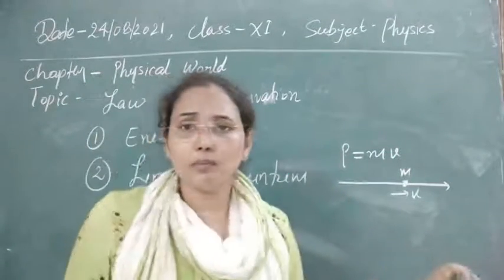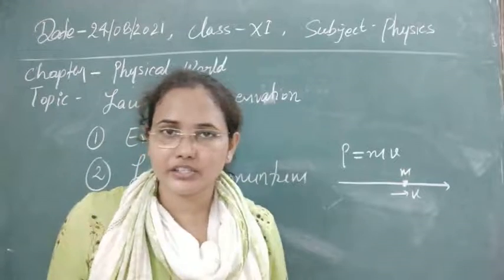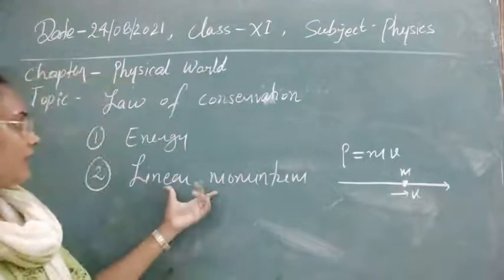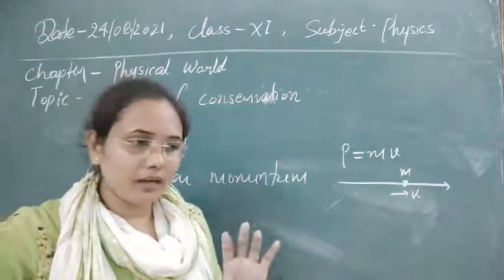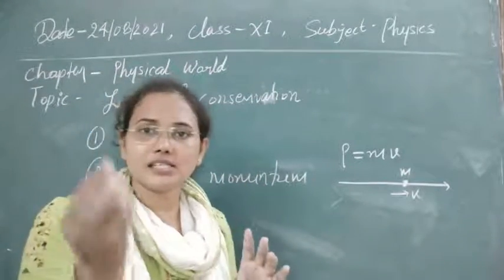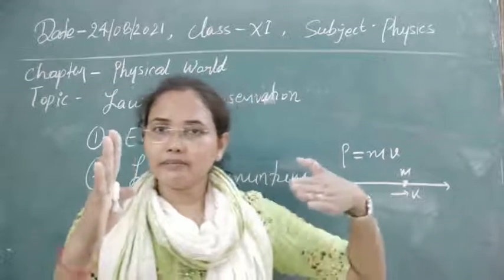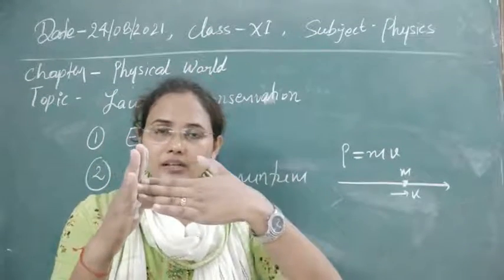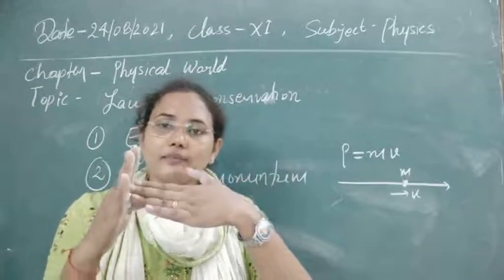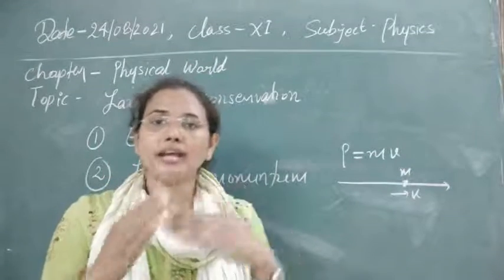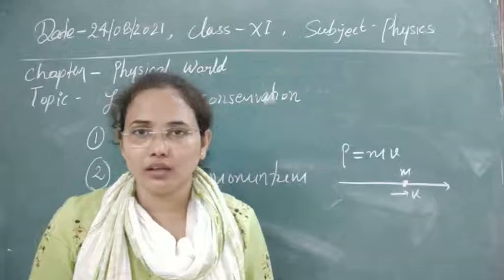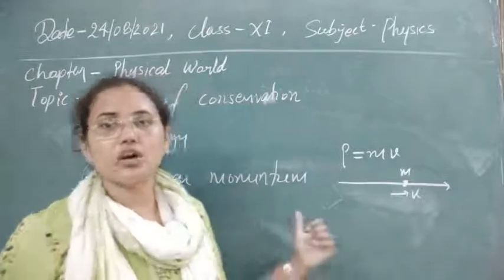This measure of motion is always conserved in nature. Suppose two bodies are colliding, one stationary and the second coming with some speed and colliding with it. If you calculate and add the momentum of both before the collision and after the collision, the total will always be equal. It will always be conserved. This is what the law tells us.